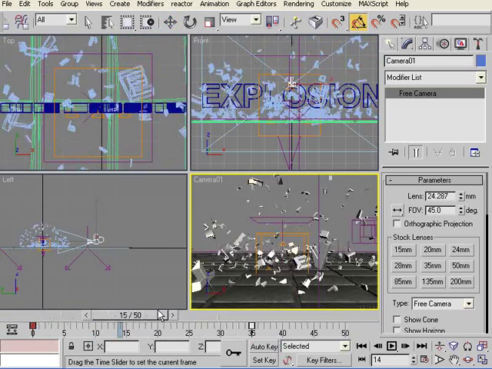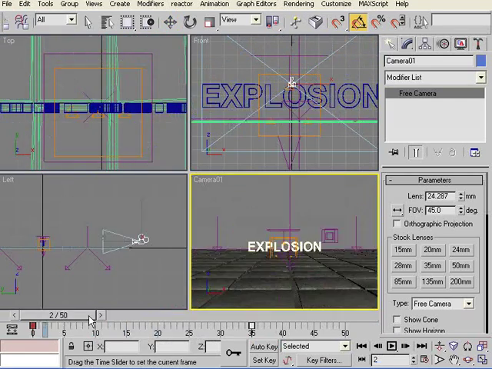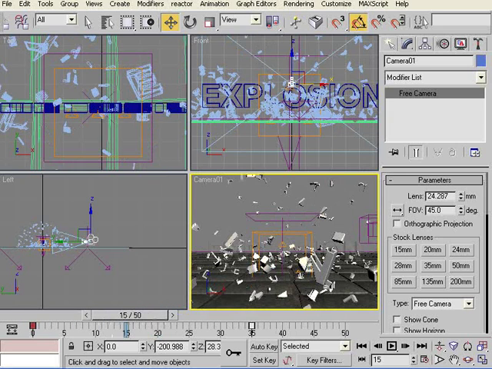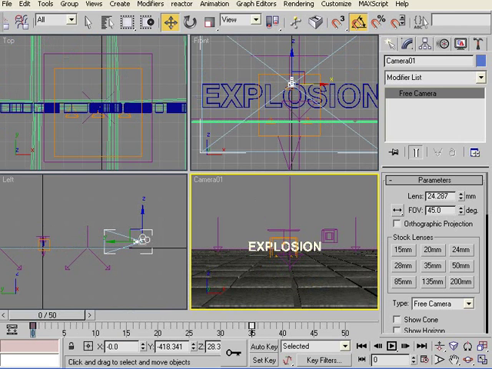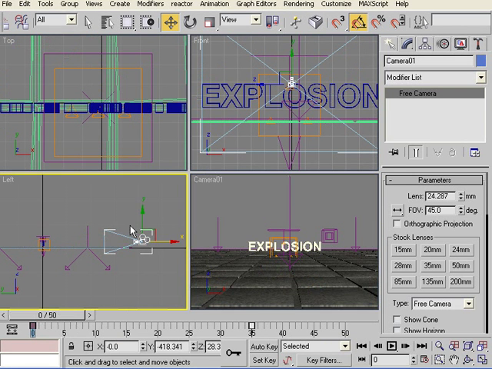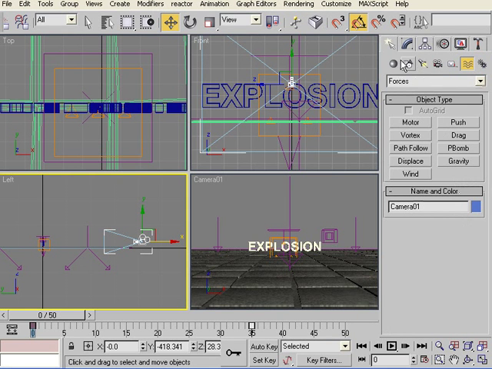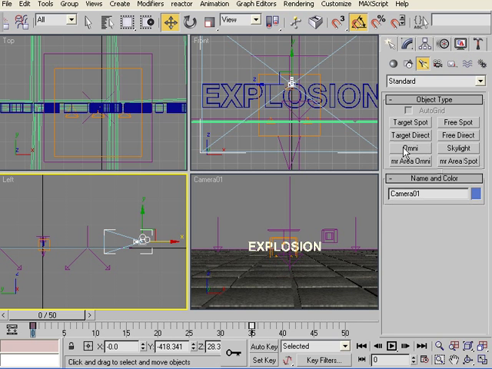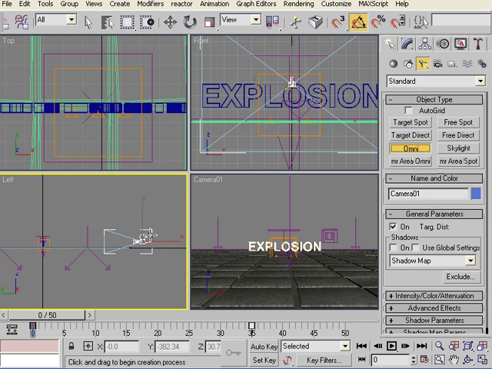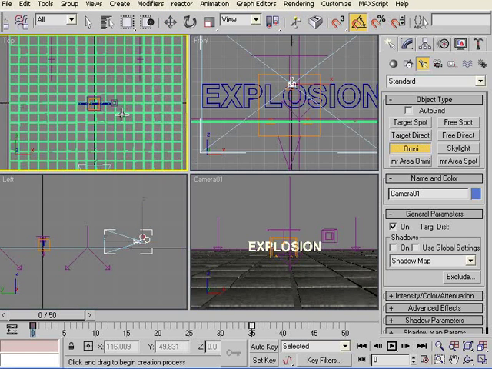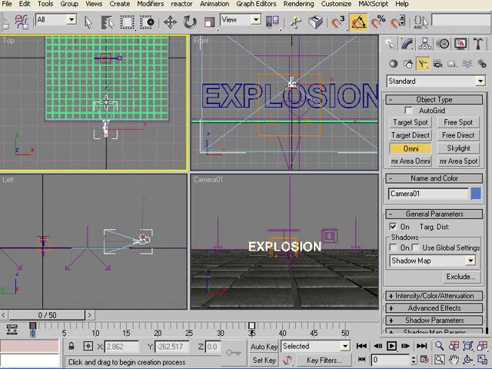Okay. Now let's add lights to it. This is very important. Okay. Let's add a light. I assume you know the panels here. This is the lights, and if you go to Omni, go to top view, just put a light near the camera.